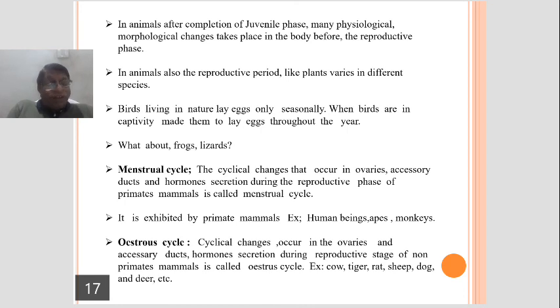What we call girls. Girls, apes, even monkeys. We come across menstrual cycle.